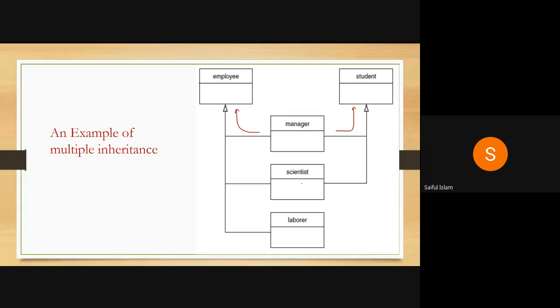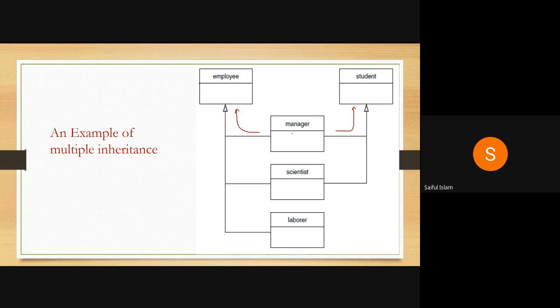Similarly, a scientist of a company is also an employee, so it has a base class that is employee. To be a scientist, you need a PhD degree, you need a higher qualification. So you must be a student from somewhere. So I may require your student data plus some data specific to scientists, meaning number of publications, how many awards.